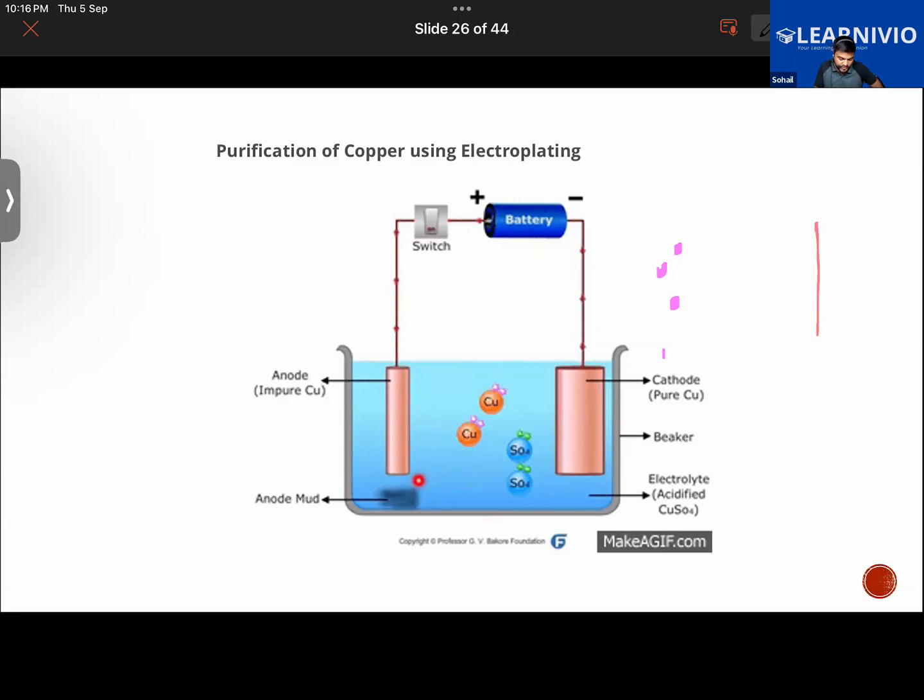But in this liquid, the electricity will be carried by the ions, namely the copper positive ions and sulfate negative ions. These are the copper ions and these are the sulfate ions. So when we talk about the liquid, electricity is carried by the ions, here copper and sulfate ions.